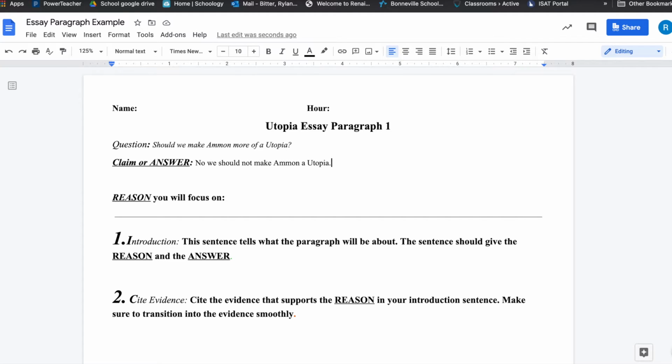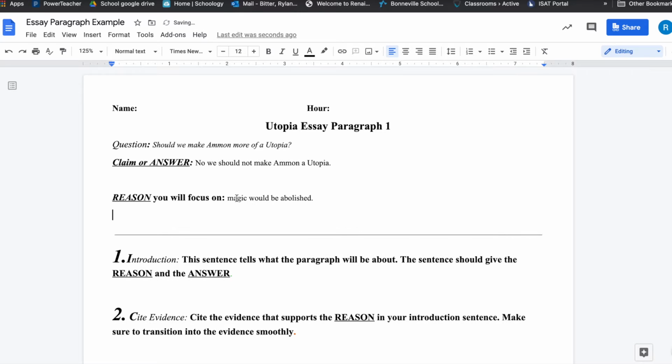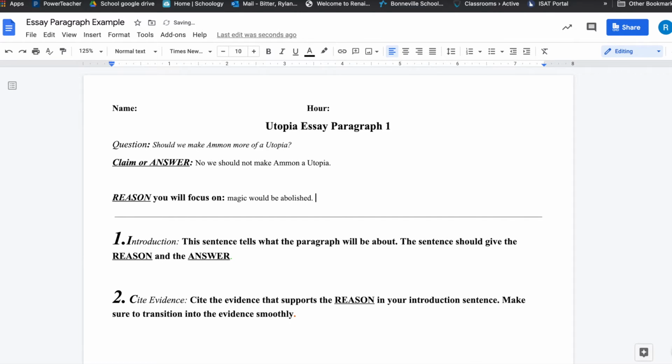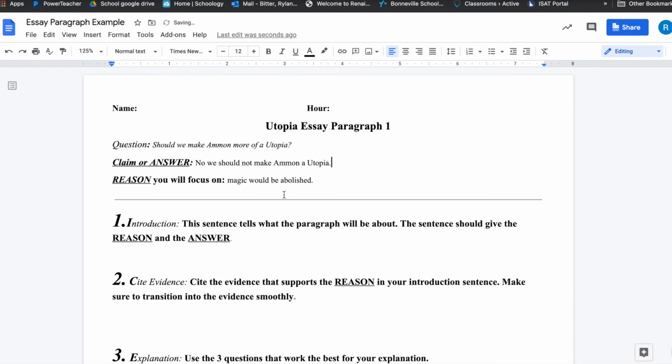Since this paragraph will focus on one reason, I'm going to just put the one reason down under the reason you will focus on. My number one reason is that magic would be abolished. So no, we should not make Ammon a utopia because magic would be abolished.